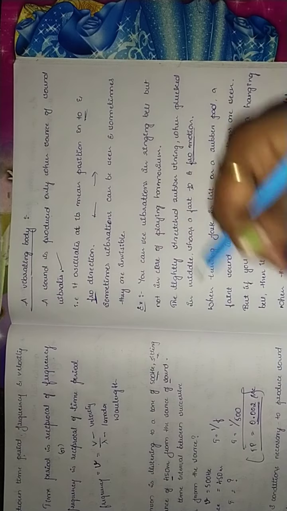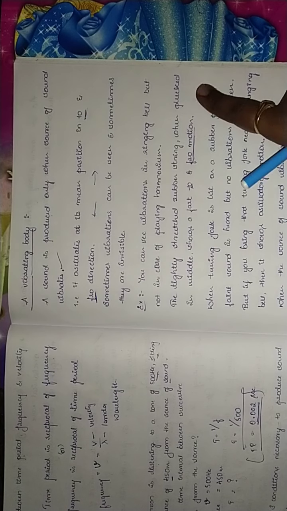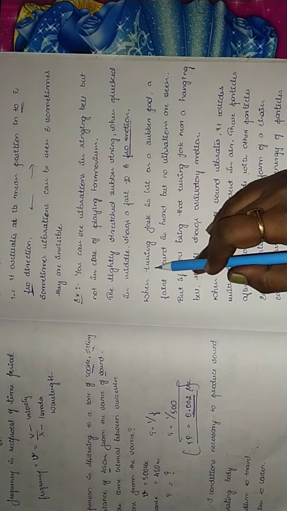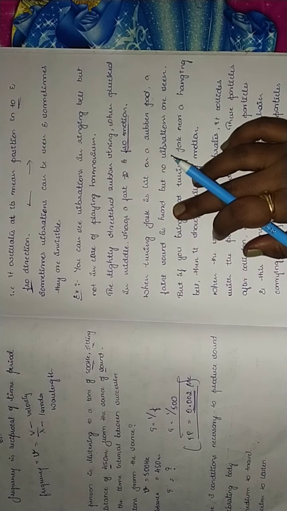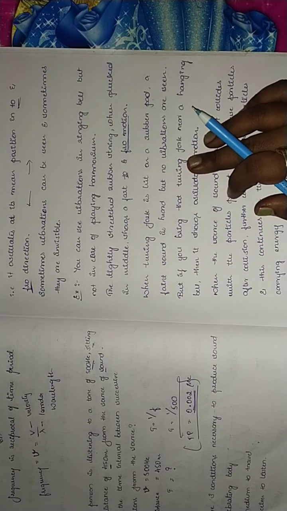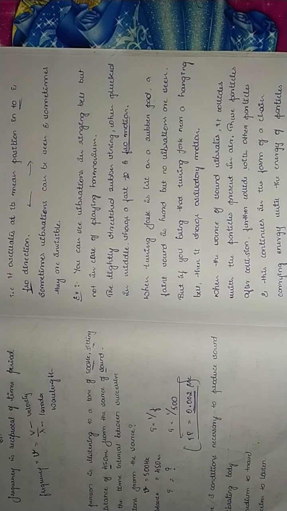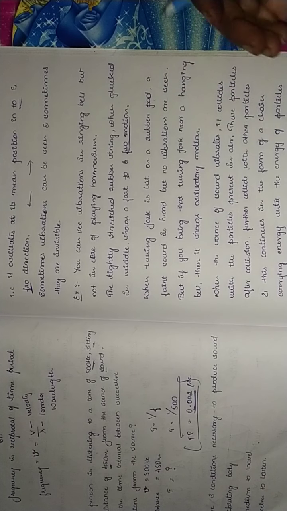A rubber string stretched very tight, as in guitars, when plucked in the middle gives a tone, a sound, and shows that fast to and fro motion. What happens when a tuning fork is hit on a rubber pad? We get a faint sound, isn't it? That is the faint sound, but no vibrations are seen. But if you bring that tuning fork near a hanging bell, it shows the oscillatory motion.